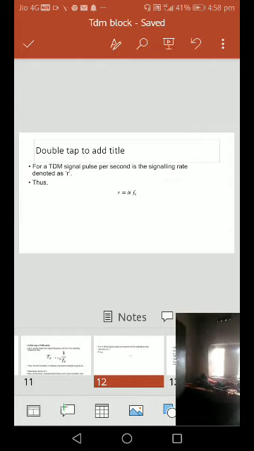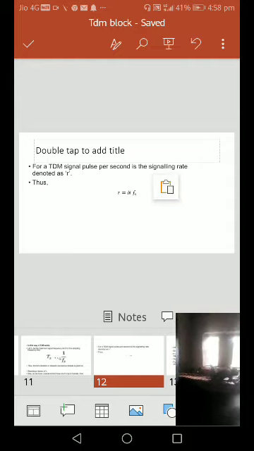N can be 1 bit, 2 bit, 4 bit, 8 bit, 16 bit, 32 bit or 64 bits. In this way the signaling rate R is equal to n into f of s.